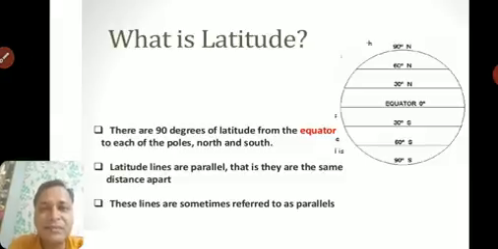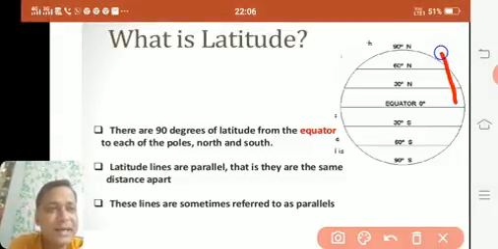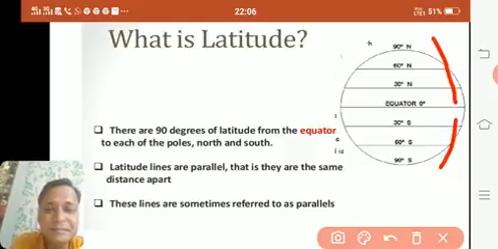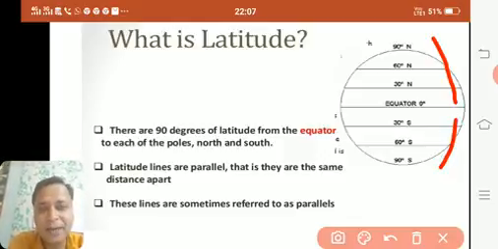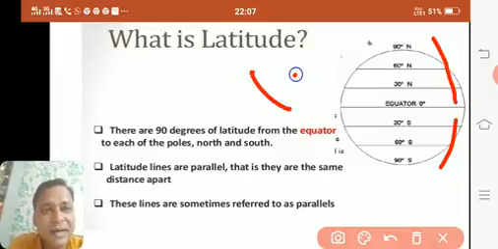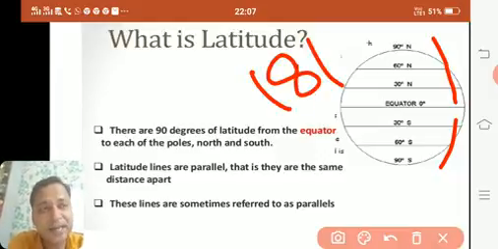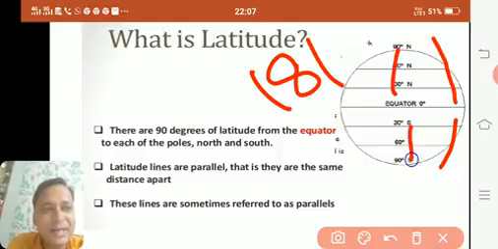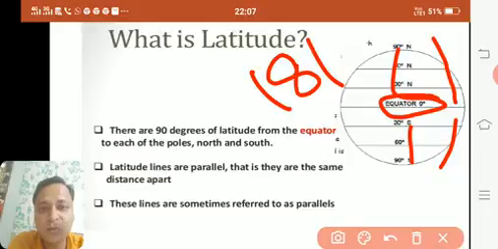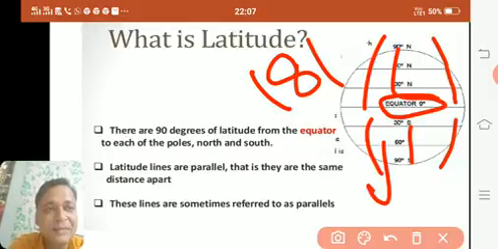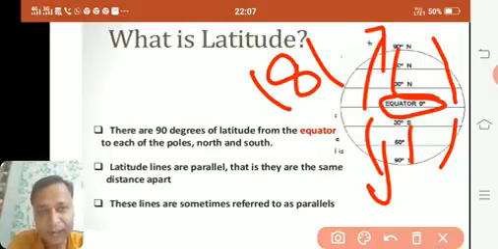So there are 90 degrees of latitudes towards the north. You can see here 90 degrees towards north and 90 degrees towards south. So how many total latitudes will there be? It will be 181. How? Because 90 are above and 90 are below, means 90 on the north side and 90 on the south side. Then how 181? These 90 plus these 90 is 180, plus the equator, 181. So we have 181 latitudes. Clear? Fine. So there are 90 degrees of latitude from the equator to each pole. Either north pole or south pole, both have 90 degrees or 90 latitudes. Each degree has one latitude.